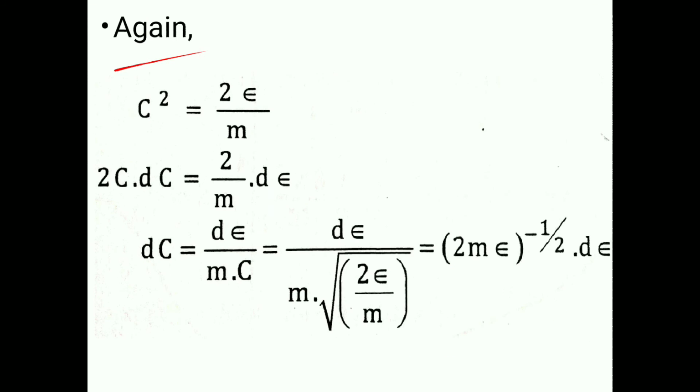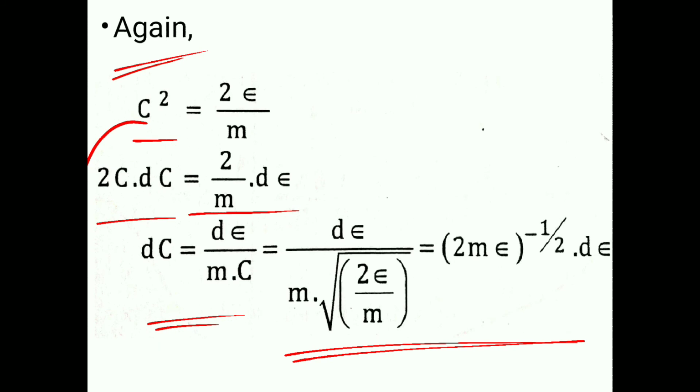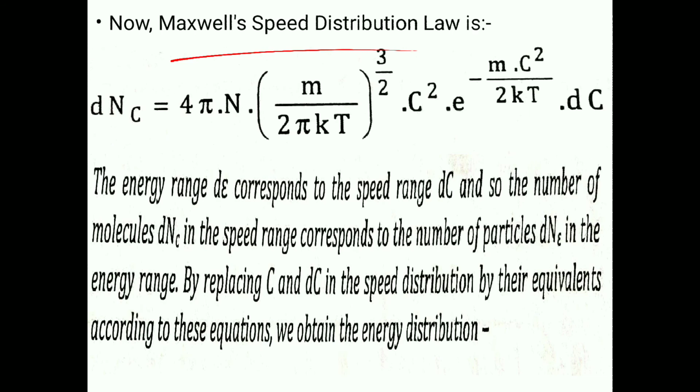Next, again we know that C square is equal to 2 epsilon by m. If we differentiate it, 2C dC is equal to 2 by m into d epsilon. So dC equals d epsilon by mC. From this we get this value. Now Maxwell speed distribution law says that dnc equals 4 pi n (m by 2 pi kT) to the power 3 by 2 into C square into e to the power minus mC square by 2kT into dC.